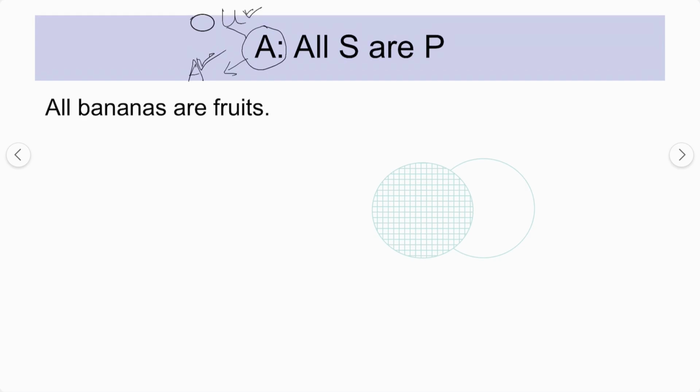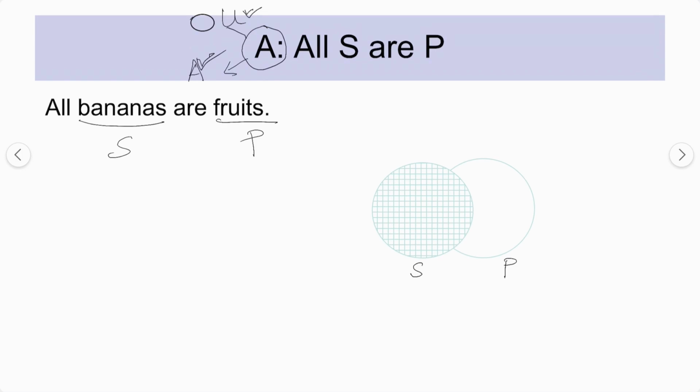All S is P. Let's try to understand this one with the help of an example. The example given here is: all bananas are fruit. This is the subject term, this is the predicate term. Let's take this one as the subject and this as the predicate. This is a Venn diagram. We'll try to understand it through a Venn diagram.